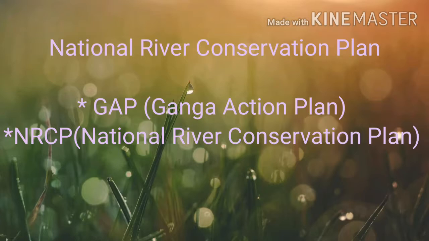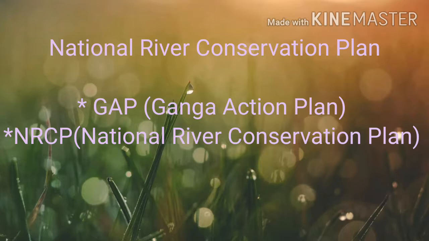At the same time, increasing population, urbanization and industrialization also contribute to river pollution, which has increased to very high levels. So, the central government sponsored scheme of National River Conservation Plan.